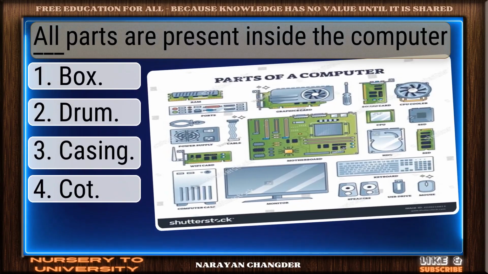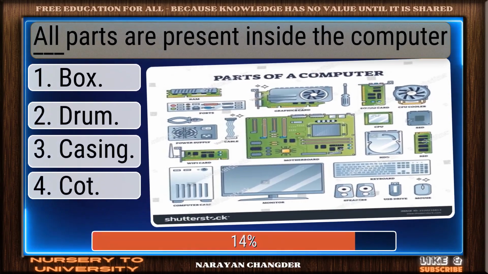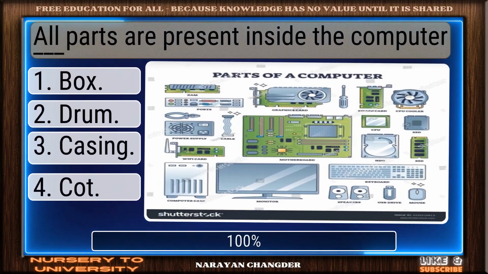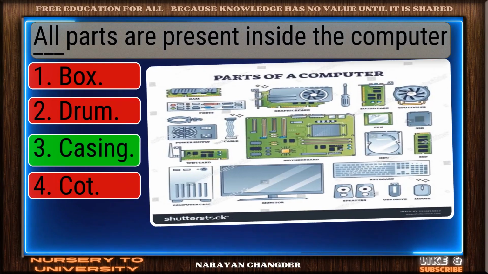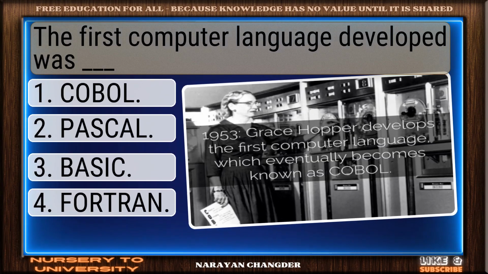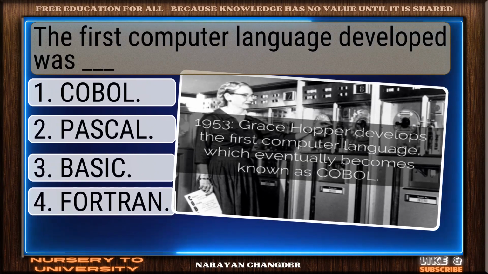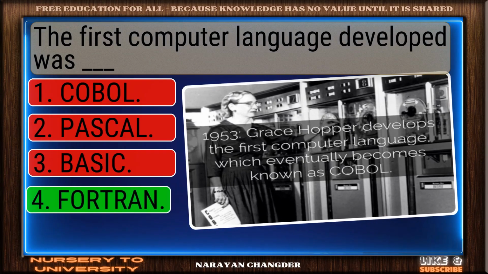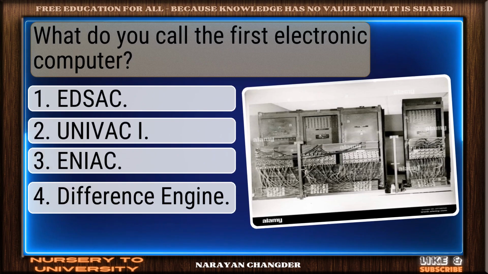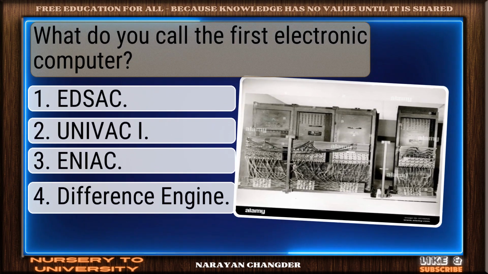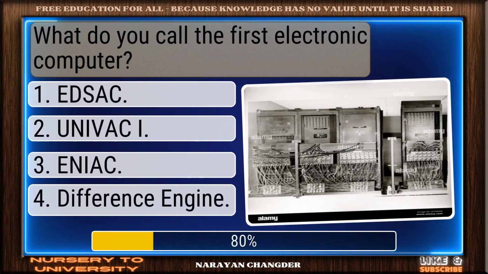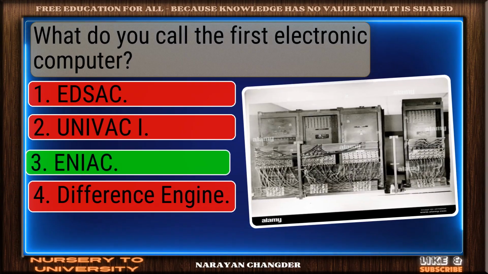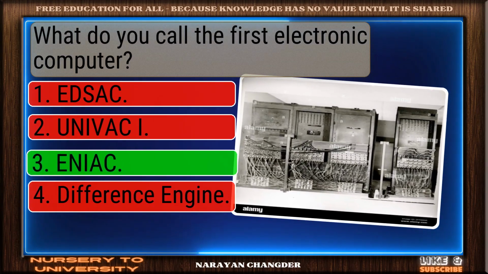All parts are present inside the computer dash. Right choice. Casing is best. The first computer language developed was dash. Nice selection. Fortran is correct. What do you call the first electronic computer? Smart move. ENIAC is the accurate answer.